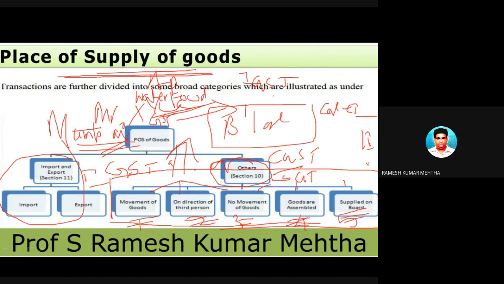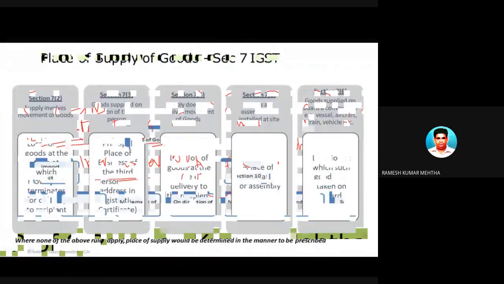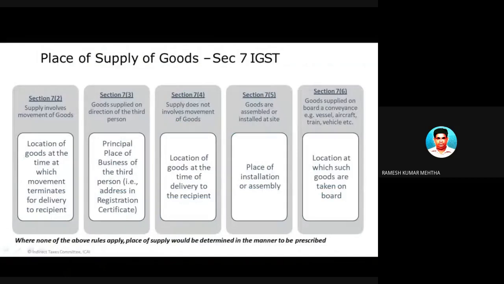So the answers to these five situations are given as follows. Now how has the answer come? When the supply involves movement of goods, then this is the answer. When the goods are supplied on the direction of the third person, the answer says that the principal place of business of the third person is the place of supply. When the supply doesn't involve movement of goods, this is the third case, then the location of the goods at the time of delivery to the recipient is the answer. So there are answers given to the different situations.